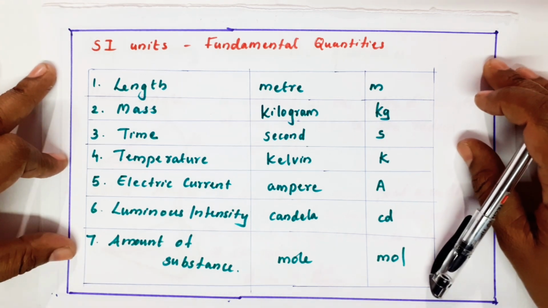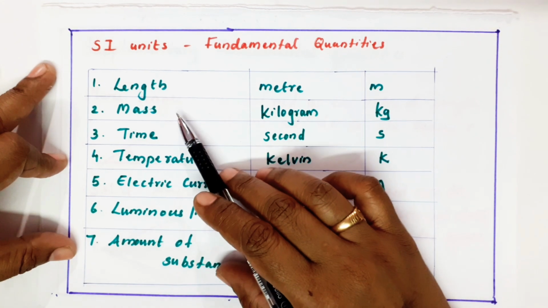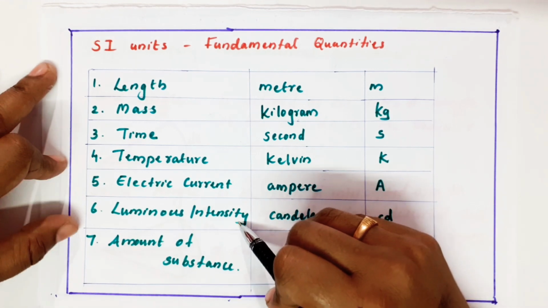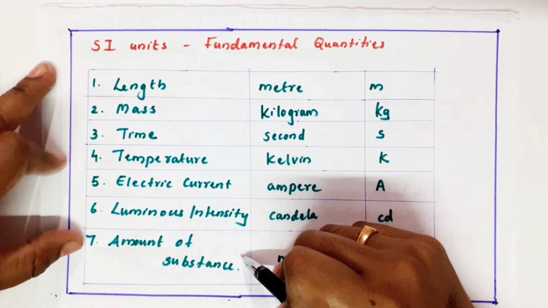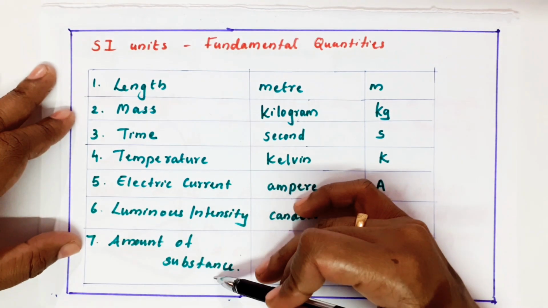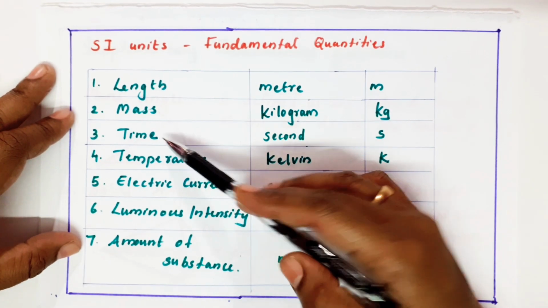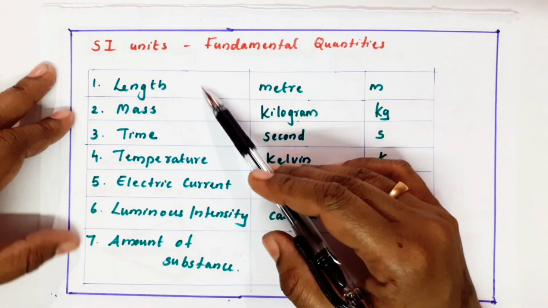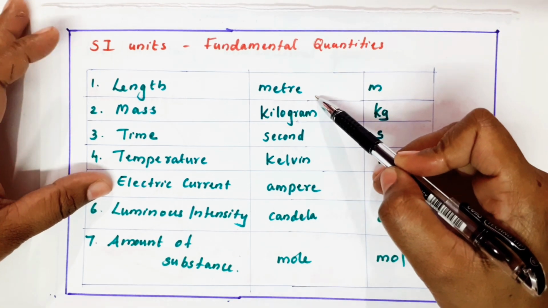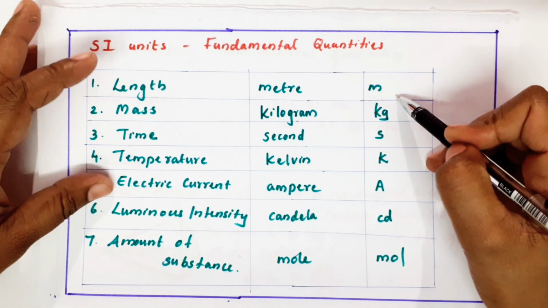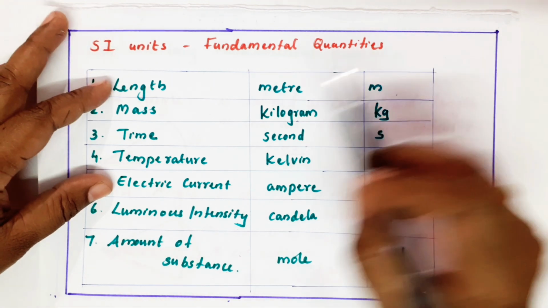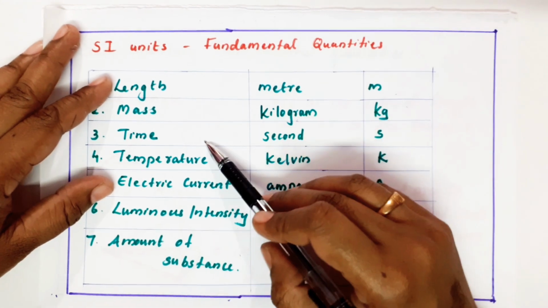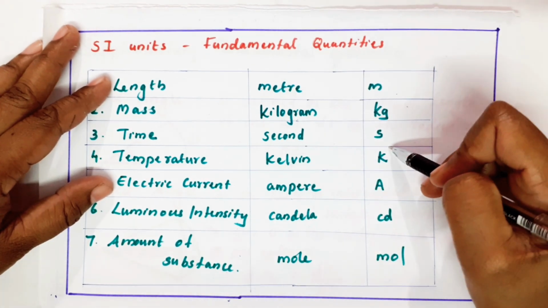The 7 basic fundamental quantities are length, mass, time, temperature, electric current, luminous intensity and amount of substance. Length is expressed in its unit, meter. The abbreviation of meter is m, small letter m. Mass is kilogram, and it is kg. Time is second, and it is s.